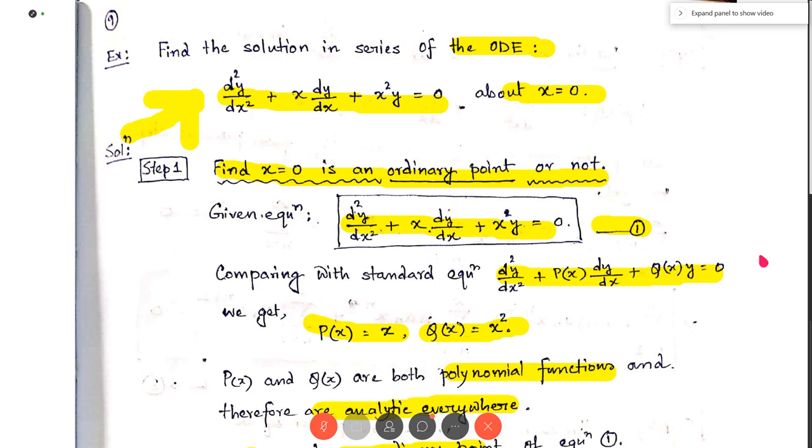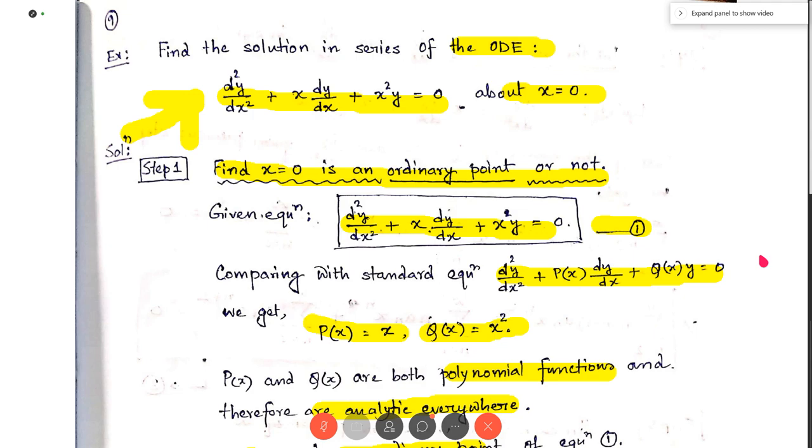The first order derivative dy/dx is summation n equal to 1 to infinity n an x to the power n minus 1. Here summation runs from n equal to 1 because for n equal to 0, since there is an n here, therefore for n equal to 0, this gives 0. So exactly the non-zero terms start from n equal to 1. So the summation runs from n equal to 1.